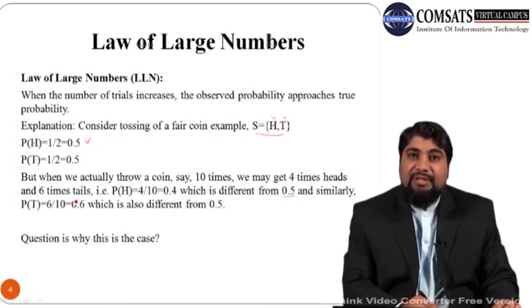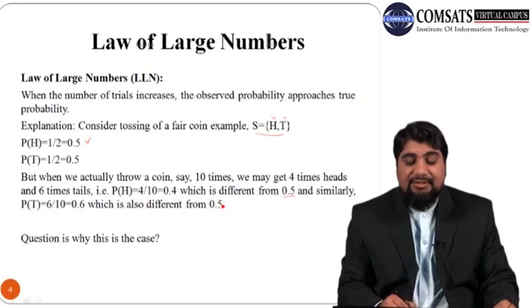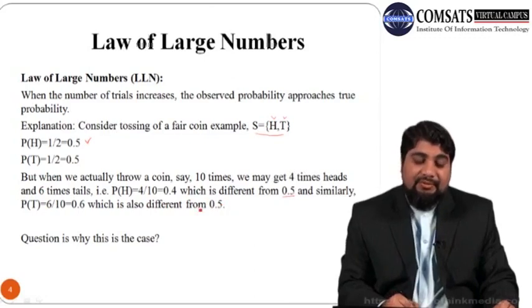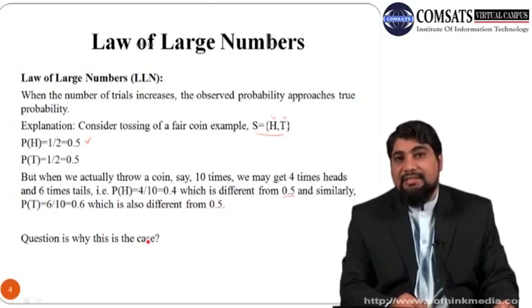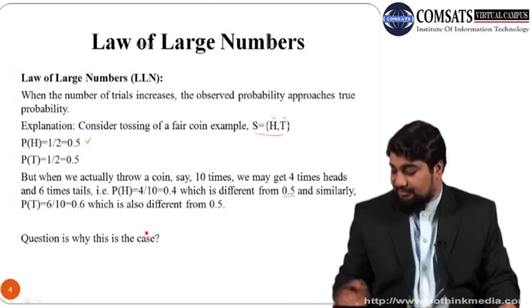Similarly, the probability of tail in this case is 6 out of 10, which is 0.6 or 60%, and this is also different from 0.5. So the question is, why is this the case? Why are we getting different probabilities?